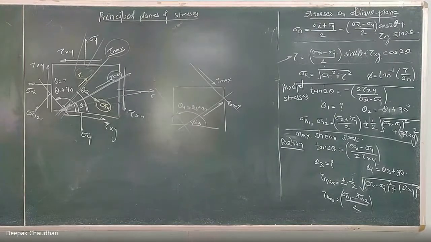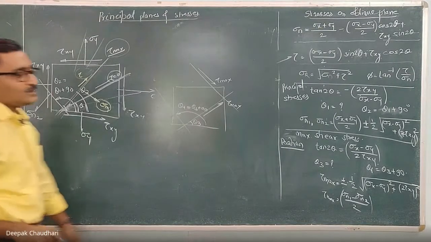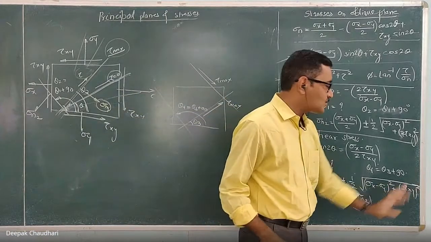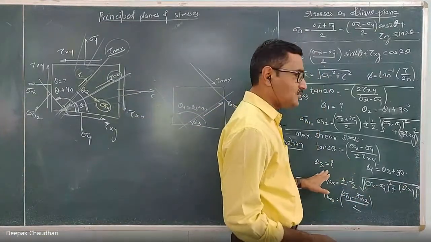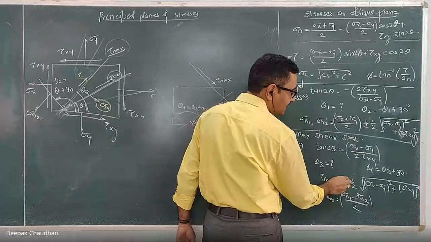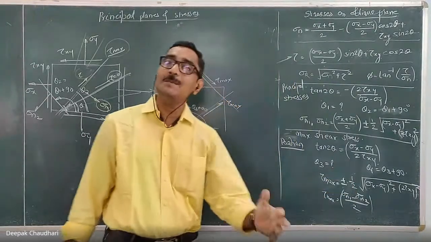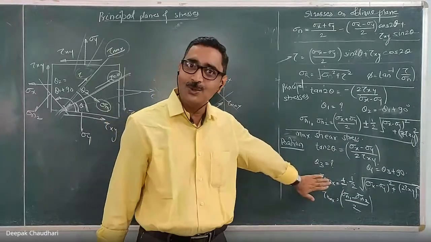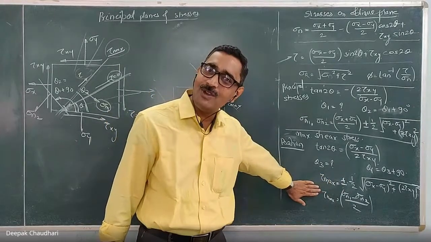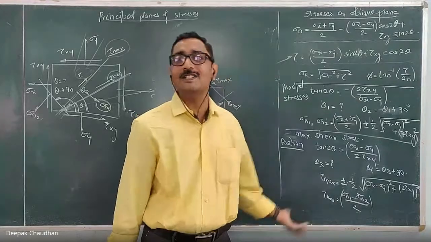Okay. So tau max equals plus minus half into under root of (sigma x minus sigma y) whole square plus 4 tau xy square. This gives you the maximum shear stress. Now here again there is a plus and minus. But here plus and minus doesn't mean that one is major and the other one is minor. On both planes the same value of shear stress will come, because it is a complementary shear stress.